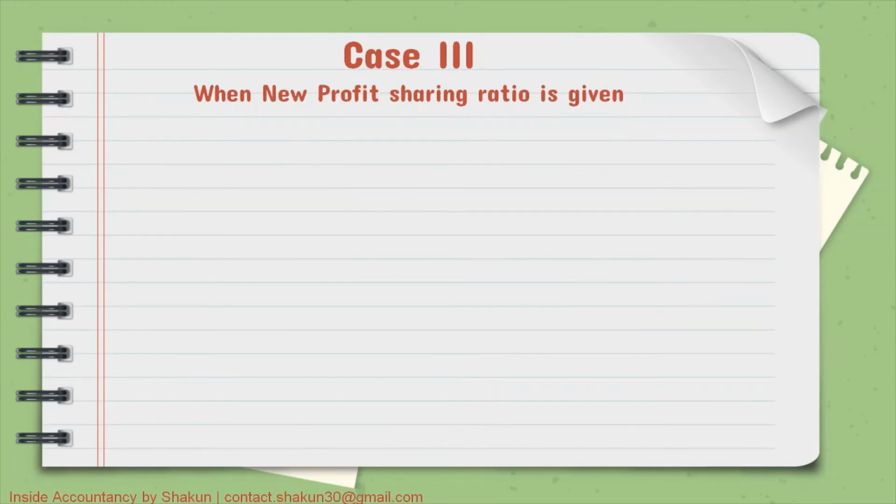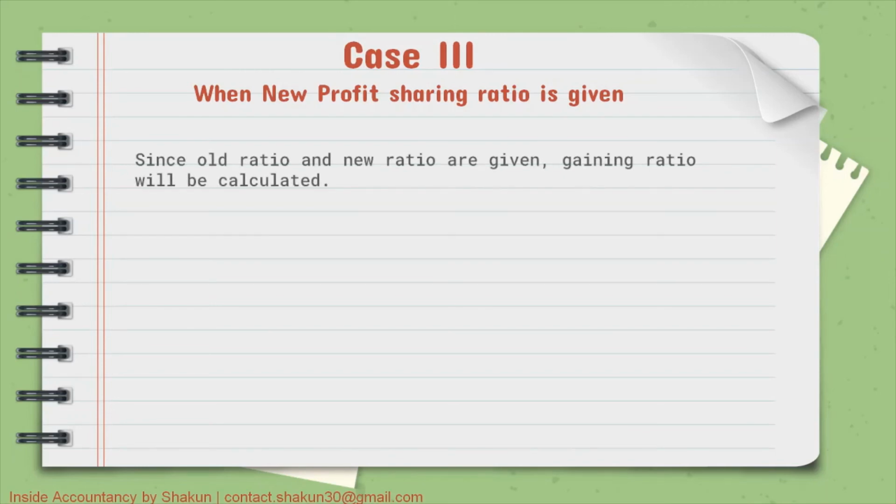Coming to the third case, when new profit sharing ratio is given. So this is the easiest case. In the question, you will be given the new profit sharing ratio. So since old ratio and new ratio both are given, gaining ratio can be easily calculated. Let's take an example for this one as well. So for example, there are three partners A, B, C sharing profits in the ratio of 5:3:2, and the new ratio between A and C is given as 3:2. That means that B is retiring. Old ratio is also given and new ratio is also given. So old and new both are given.